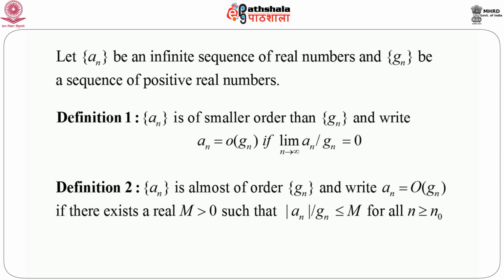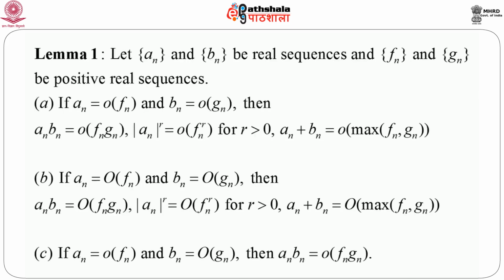Since we now have an idea of the meaning of small o and big O, naturally we can investigate various results with respect to this new concept. So let a_n and b_n be real sequences and f_n and g_n be positive real sequences. Then we can prove a number of things.